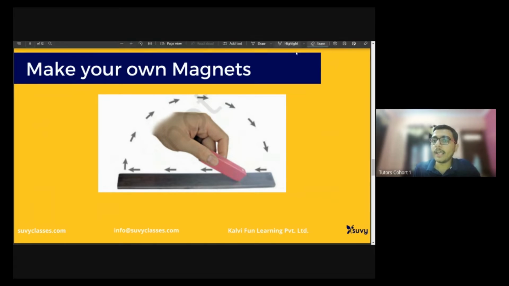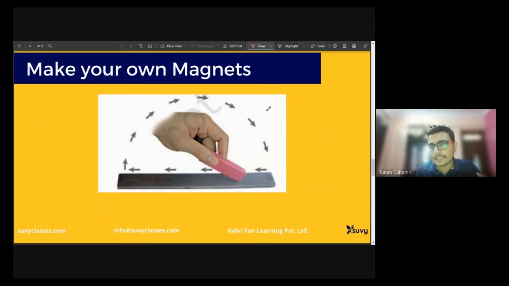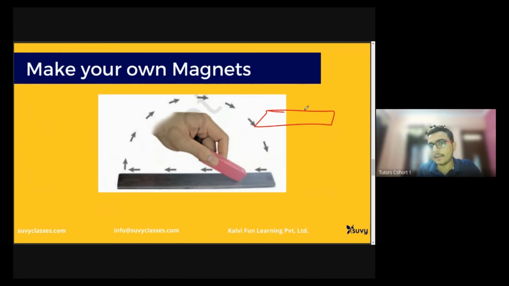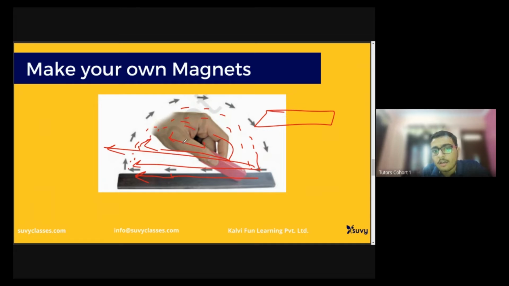How will we do it? If I take just an iron bar with me, and I hold a magnet in my hand and start rubbing this iron bar like this, I rub it along like this, and don't take it back, just lift it up and again bring it to this end, from here till here, and then rub again. Then pick it up, bring it here again, then rub, bring it back. This will magnetize the iron bar.